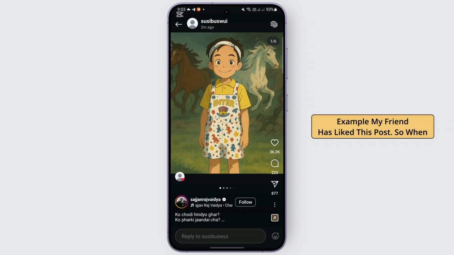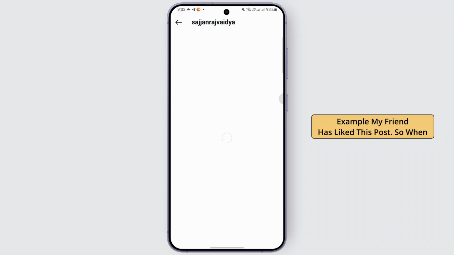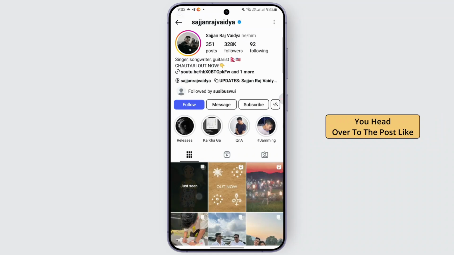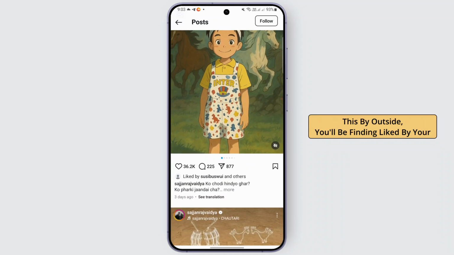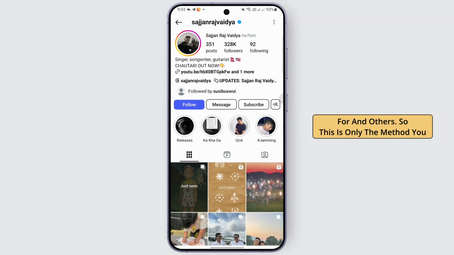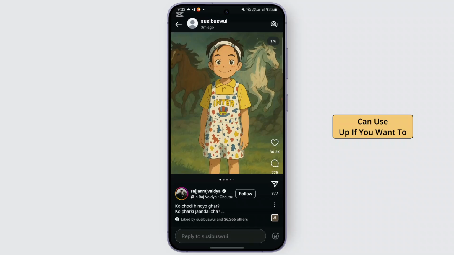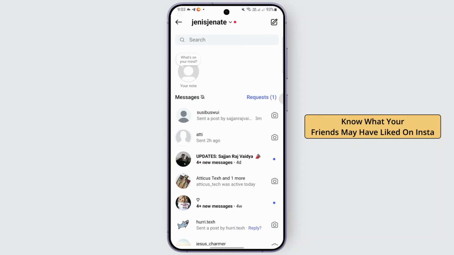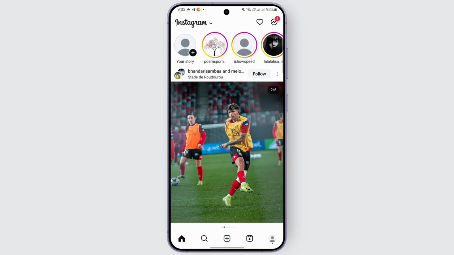For example, my friend has liked this post. So when you head over to the post like this, on the outside, you'll be finding "Liked by" your friend, the one you're looking for, and others. So this is the only method you can use if you want to know what your friends may have liked on Instagram.